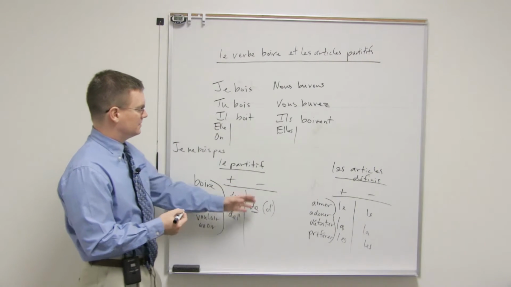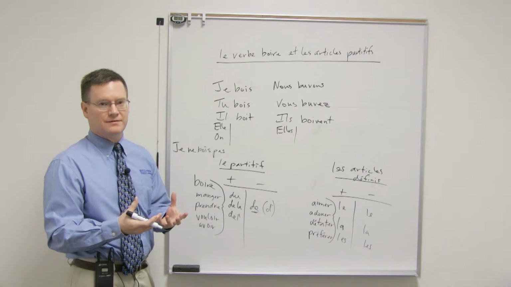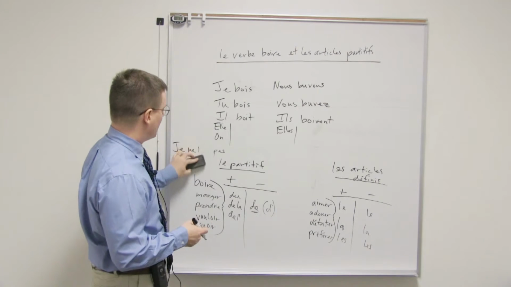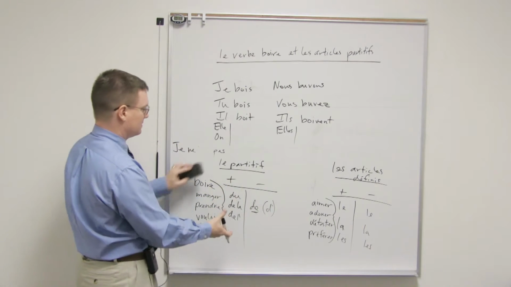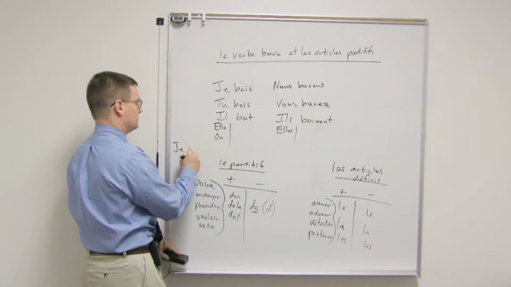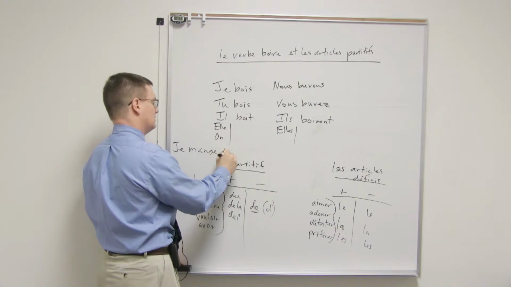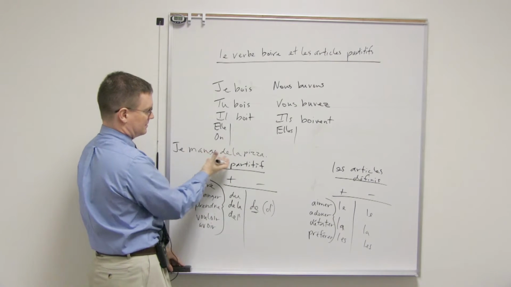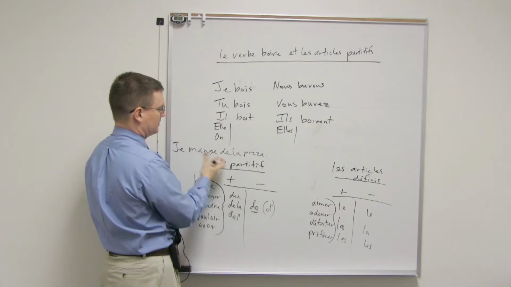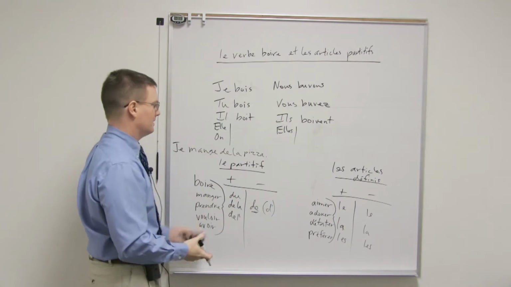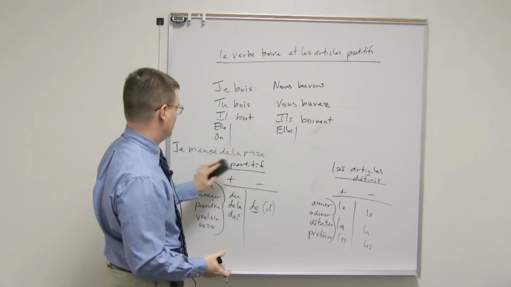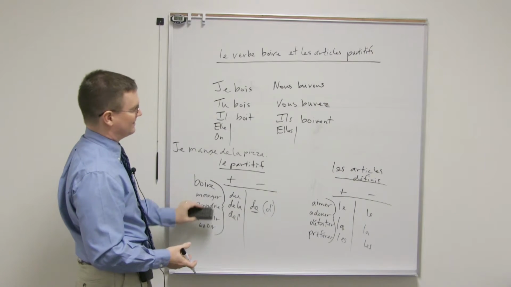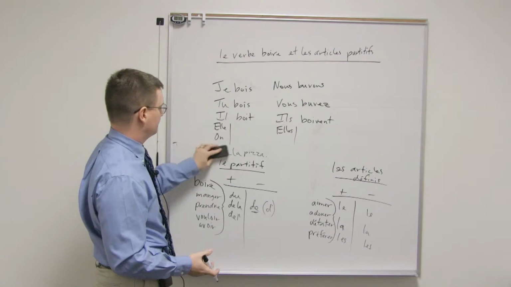So how do you know when to use the partitive? Well, when you're trying to say some of something, and it's unspecified. It doesn't have to be boire. Notice any of these verbs you can use the partitive. You can say, for example, je mange de la pizza. Notice pizza is feminine. I'm eating of the pizza, literally it means, but I'm eating some pizza. Or I'm eating pizza, it could mean. So any of these verbs quite often have a tendency to use the partitive.